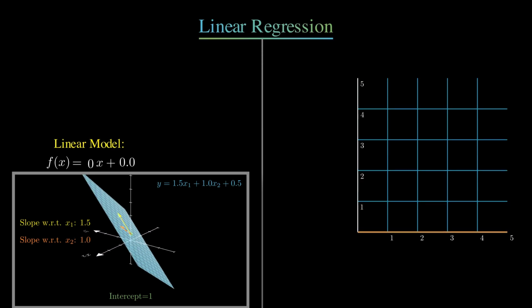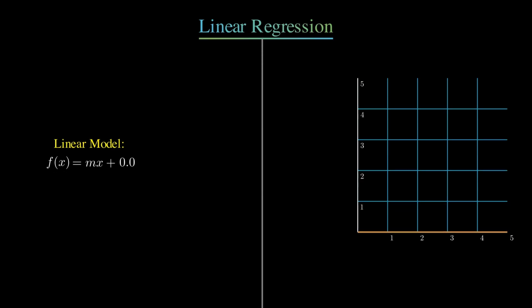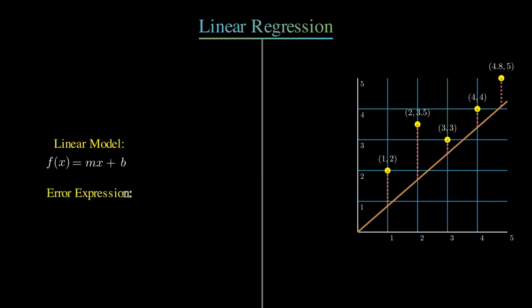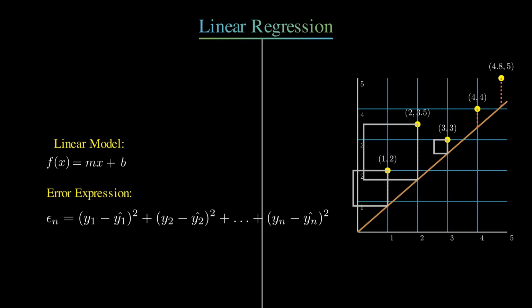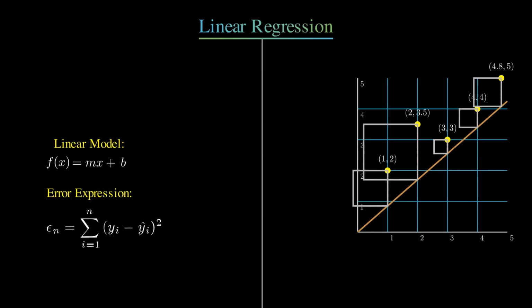This line is called the poor fit line, since at this point the squared sum of the residuals is not yet minimized. Remember that the dotted lines show the residual values, which is the distance from the point on the prediction line to the actual data point. We simply square these residuals so that positives and negatives do not cancel out. This squared sum of residuals is also known as the error value. The predicted values are represented using y with a hat on it. The actual values are just vanilla y's.